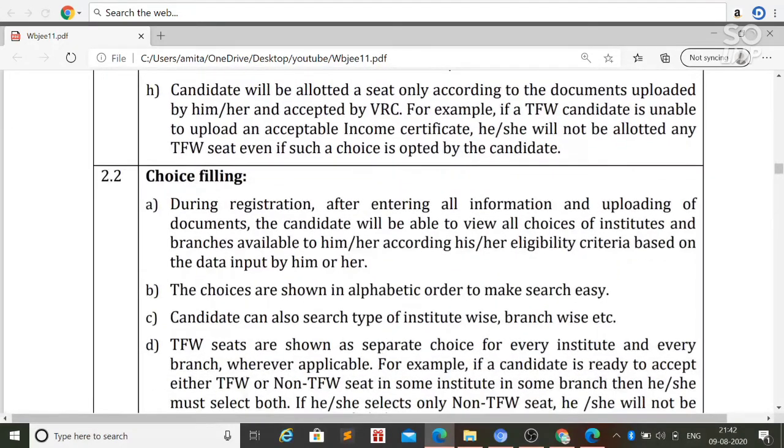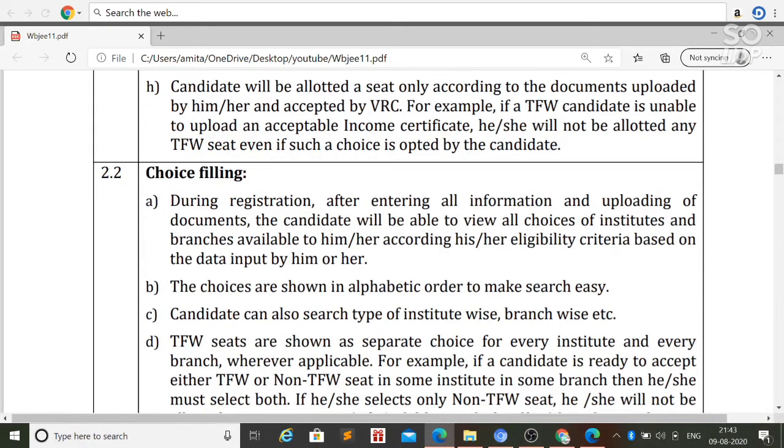And now let's talk about the choice filling. During the registration, after entering all the information and uploading all the documents, the candidate will be able to view all the choices of institute and branch available to him or her according to the eligibility criteria based on the data input by him or her. That means after registration you will have to fill the choices according to your rank.